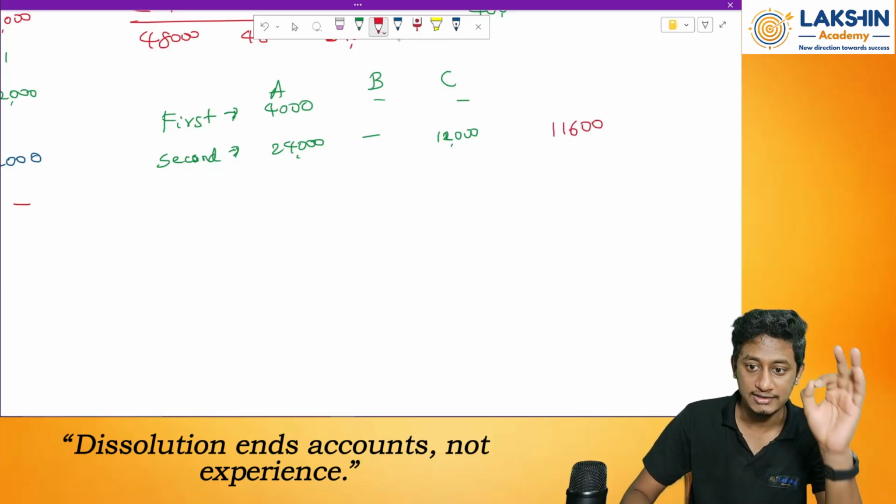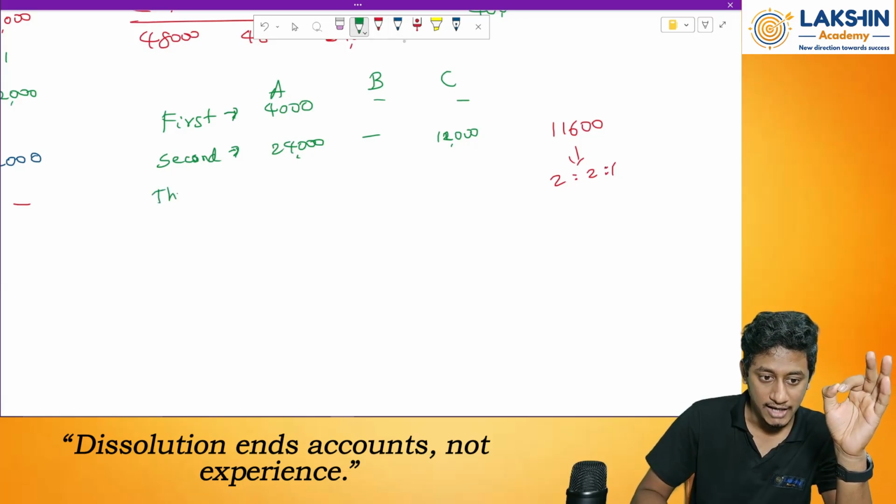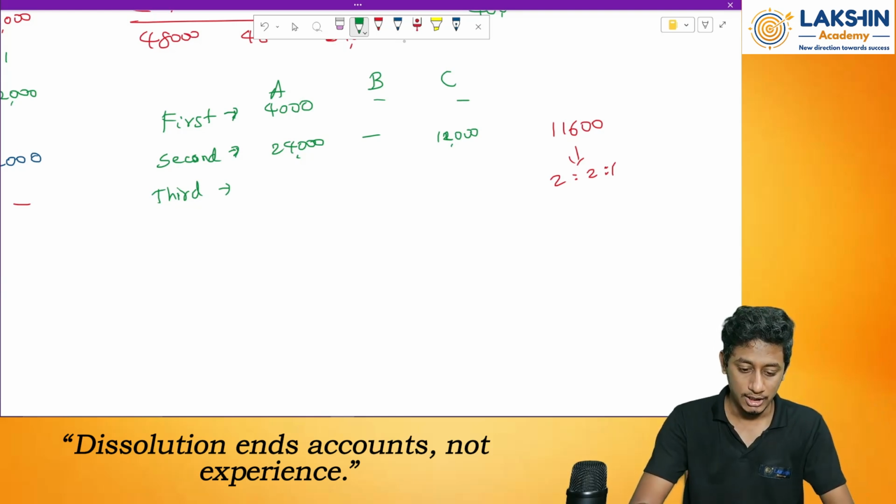Now I will divide this in the ratio of 2:1. So third I will pay in 2:1 because all the priority payments are done. So 11,600 divided by 5, since 2 plus 2 plus 1 is 5. So divide by 5.